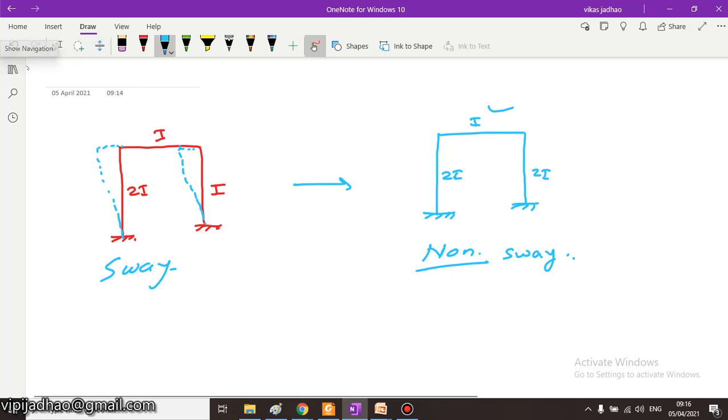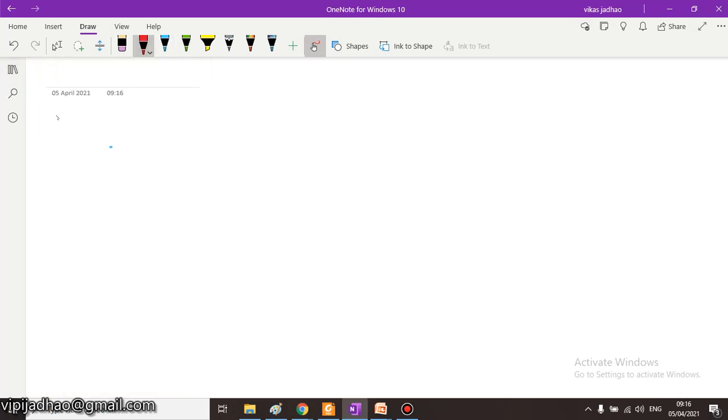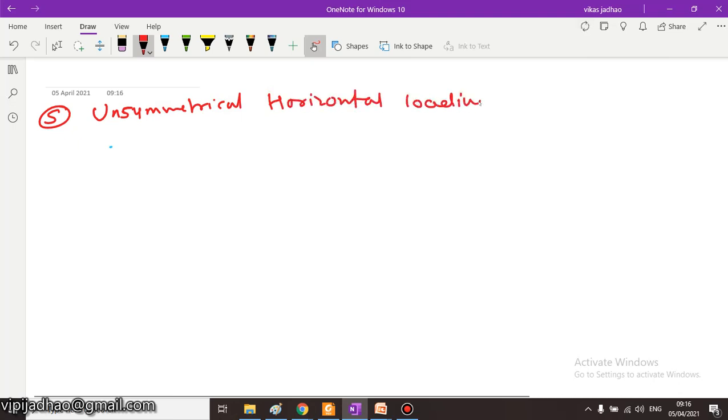Next, condition number 5, is unsymmetrical horizontal loading on column. Let us consider we are having some frame arrangement like this, and it is subjected to some lateral load or horizontal load P like this.